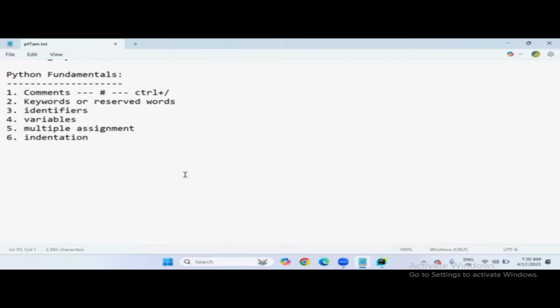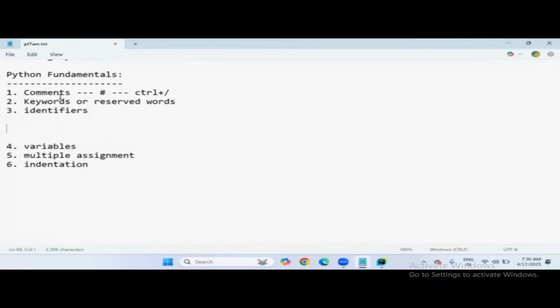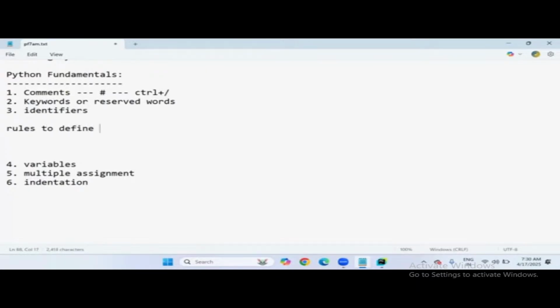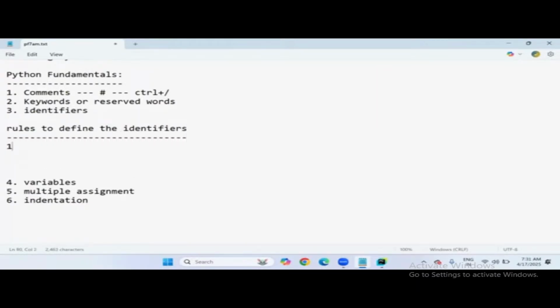Total 8 rules you have to follow just while giving the names. That is also called naming rules. So in Python, any name is called an identifier, either a variable name, function name, class name, or any other name. How should the name be? So let's quickly discuss the rules to define the identifiers. Total 8 rules are there.